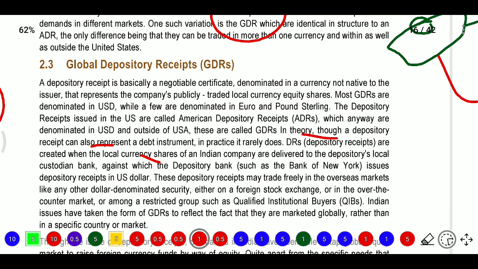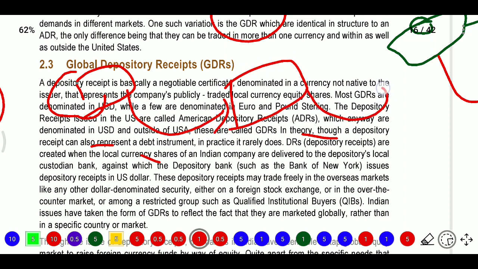These depository receipts are created when local currency shares of an Indian company are delivered to the depository's local custodian bank. So the Indian company will transfer its shares to one custodian. This custodian will issue in that country, and the depository bank, maybe the Bank of New York, issues depository receipts in US dollars.